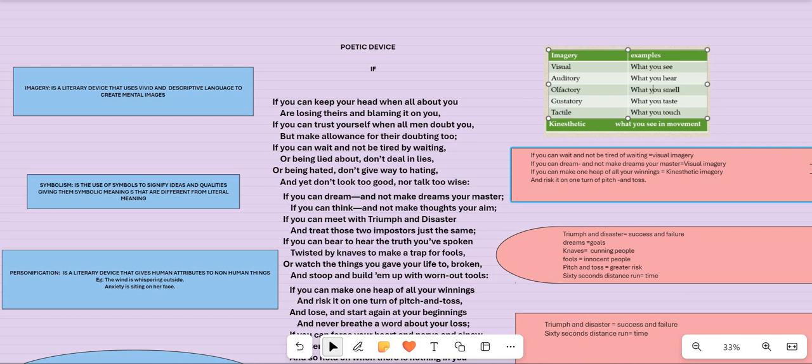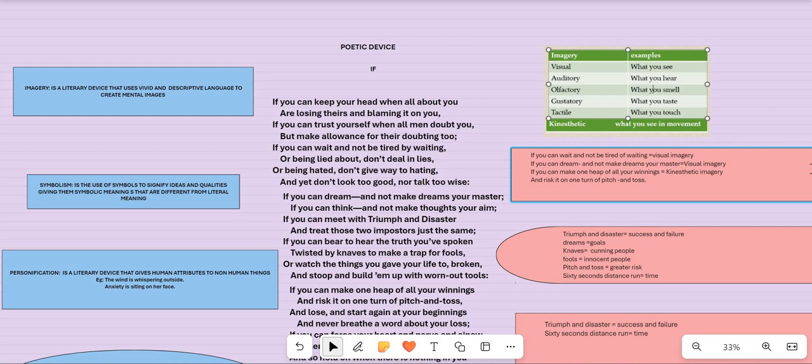So we all know what imagery is. Imagery is a literary device that a writer employs in his writing in order to attract readers towards the work. Imagery is a literary device that uses vivid and descriptive language to create mental images in the mind of the reader.